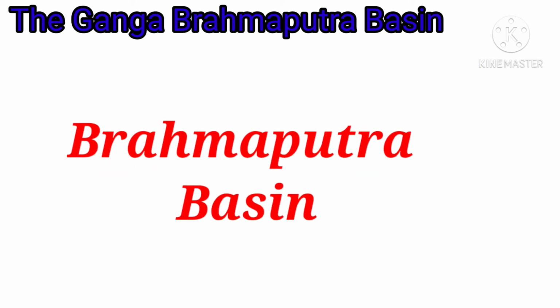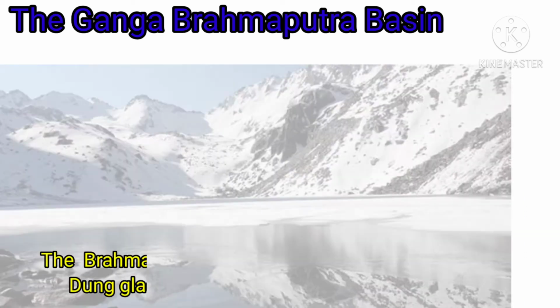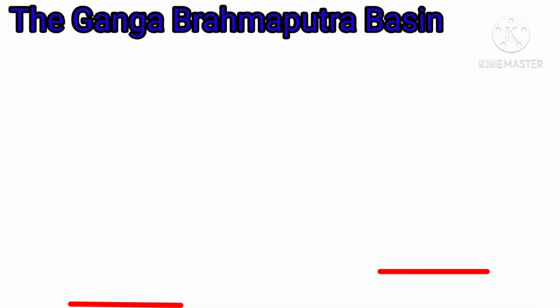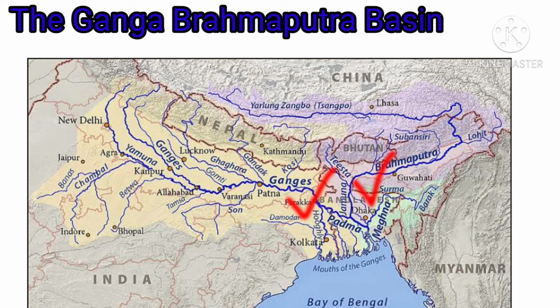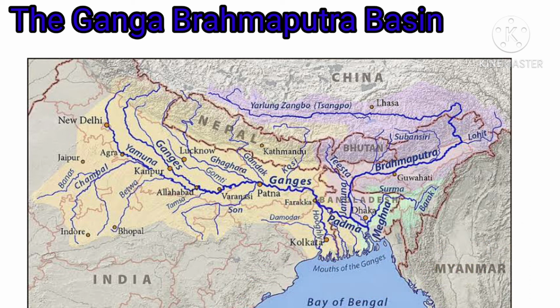Children, if we talk about Brahmaputra, then this Brahmaputra basin lies in the northeastern part of India. The Brahmaputra river rises from the Chemangyongdung glacier near Lake Mansarovar in Tibet. It is called Sangpo in Tibet. The river enters India through Arunachal Pradesh. Now this Ganga and Brahmaputra rivers join together before draining into the Bay of Bengal. Now together these rivers form the largest and perhaps the most fertile delta in the world, the Sundarbans. A major part of this delta is now in Bangladesh.